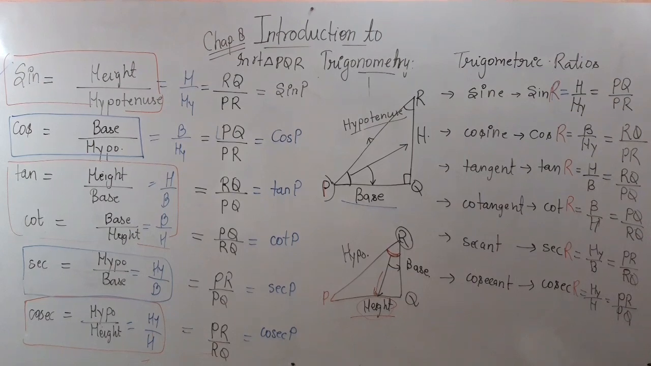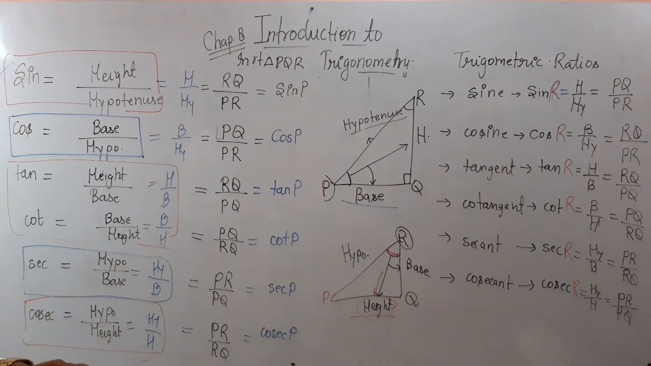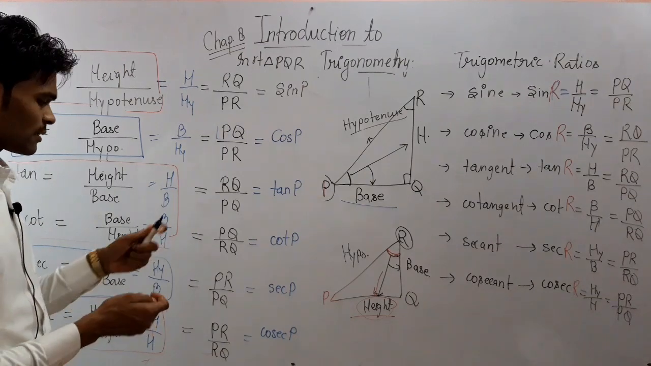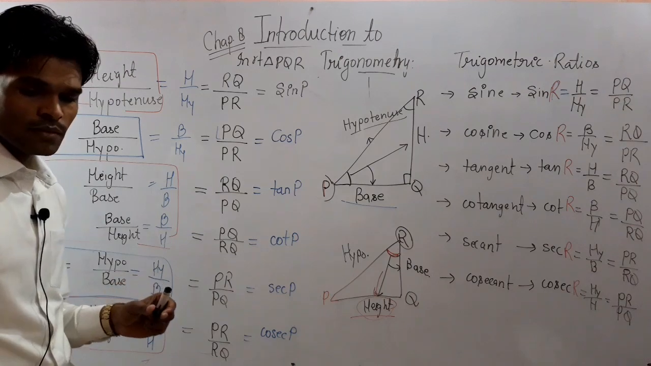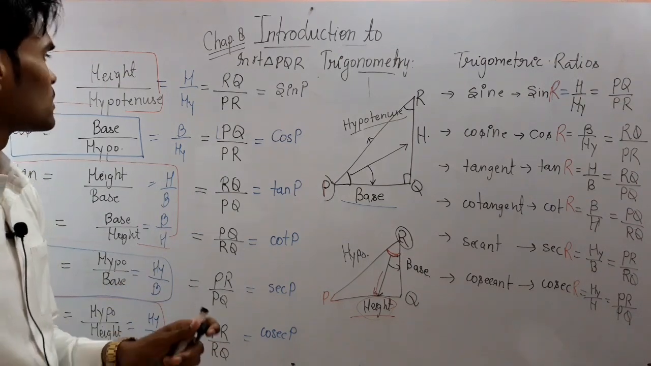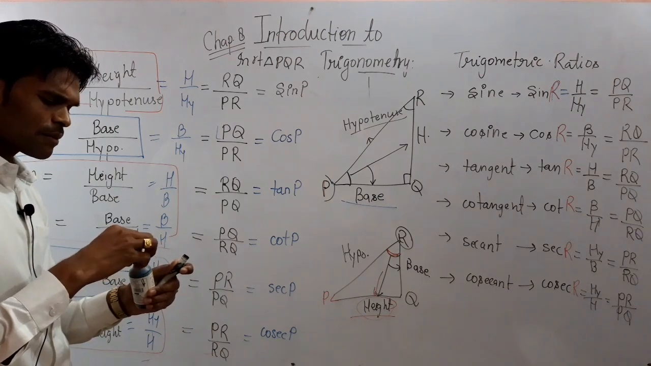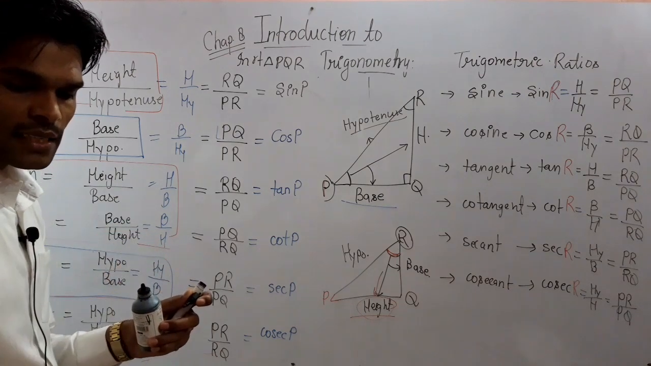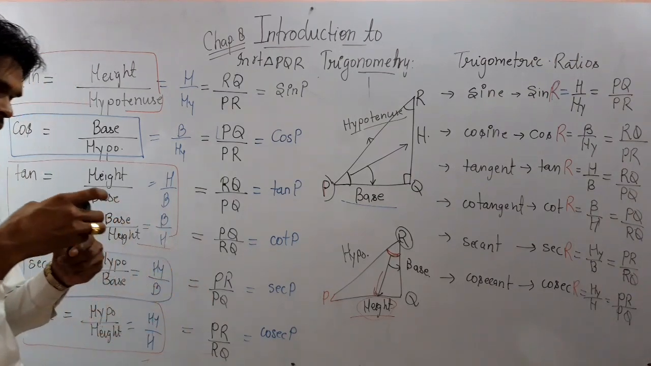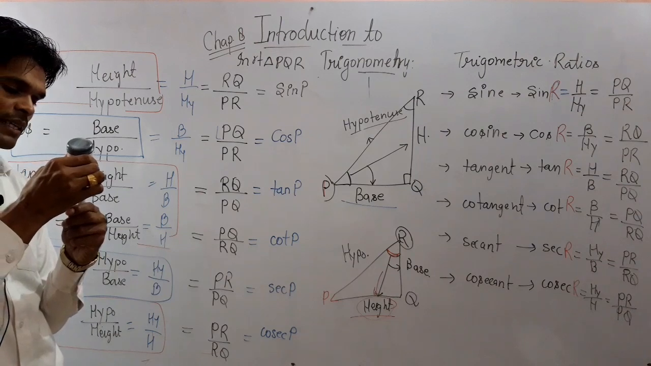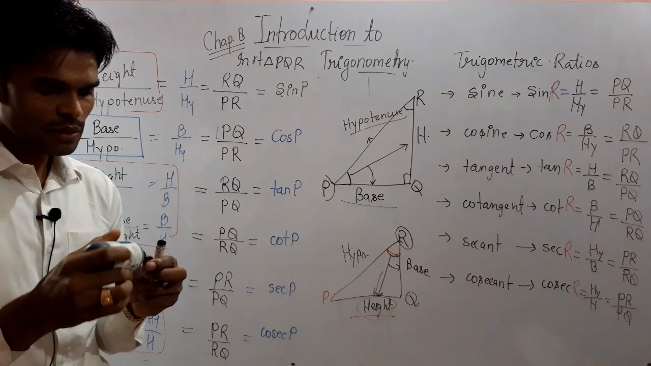Till then I am filling the ink. You should revise it also. Once more, say here, sine is the ratio of height and hypotenuse of the triangle. Okay, sine is the ratio of height and hypotenuse of the triangle. Cos is the ratio of base and hypotenuse of the triangle. Okay, cos is the ratio of base and hypotenuse of the triangle.